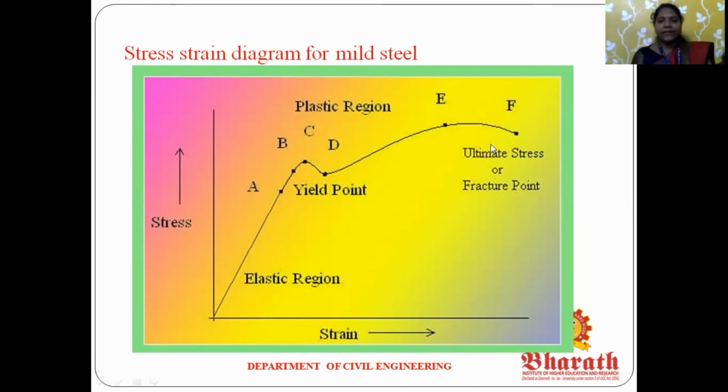This is the graph. From the origin point O, the points are A, B, C, D, E, F. O to A is within the elasticity limit. A to B is the yielding point. C to D are the upper yielding point and lower yielding point, and D is the strain hardening point. E is the ultimate stress, and F is the failure point.